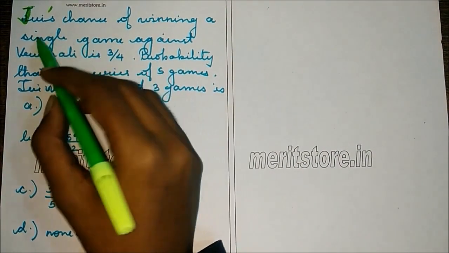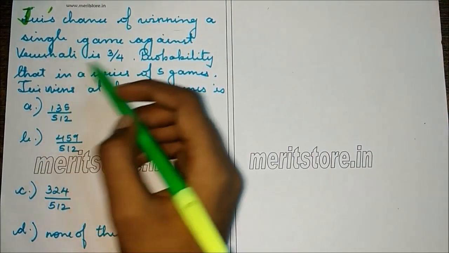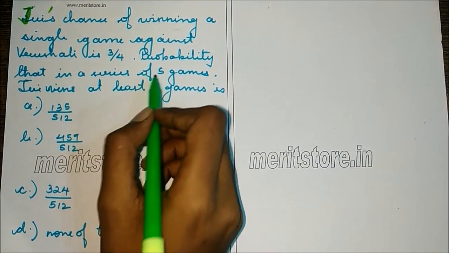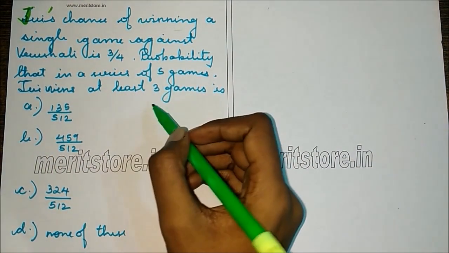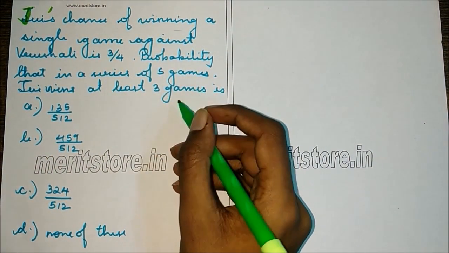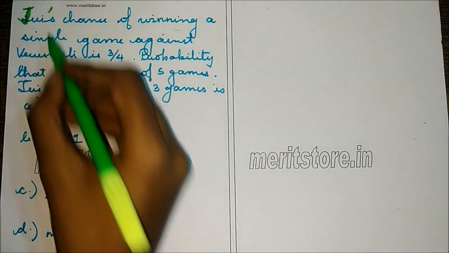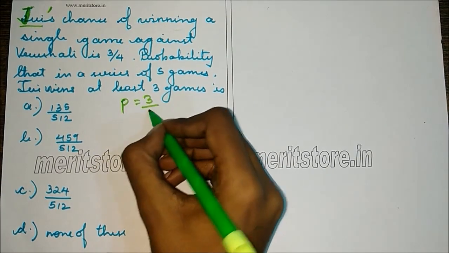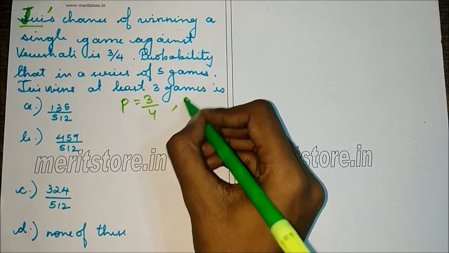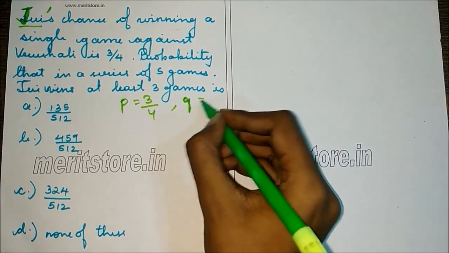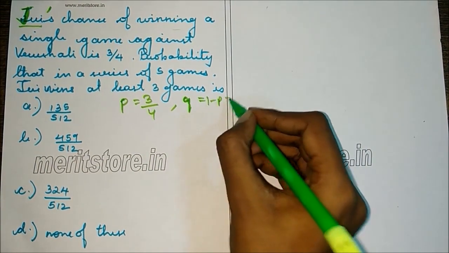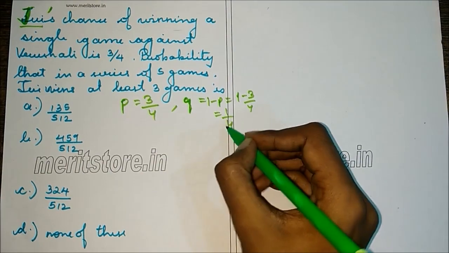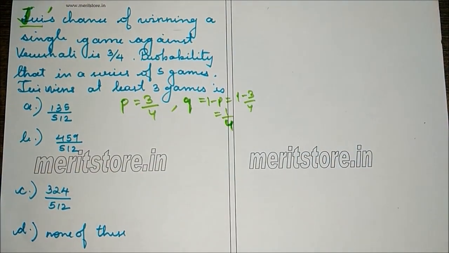Next one is, Jew's chance of winning a single game against Roshali is 3 by 4. Probability that in a series of 5 games, Jew wins at least 3 games is? So probability that Jew will win is 3 by 4. So P is 3 by 4. Therefore Q, the probability of losing, is 1 minus P, which is 1 minus 3 by 4, which is 1 by 4. So Q is 1 by 4, P is 3 by 4.